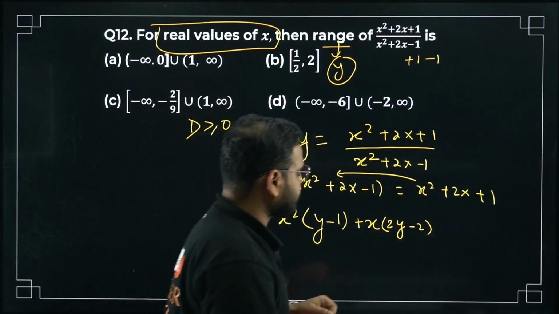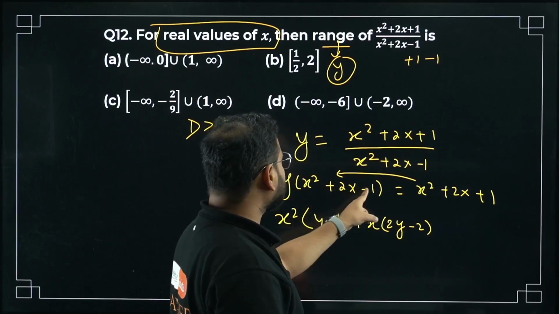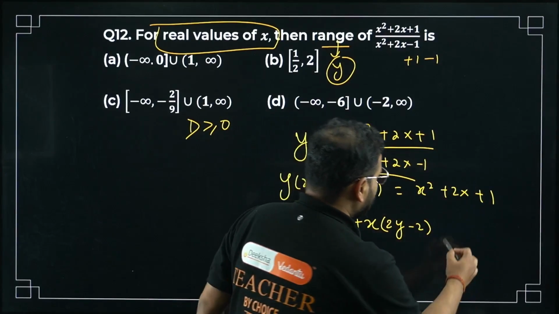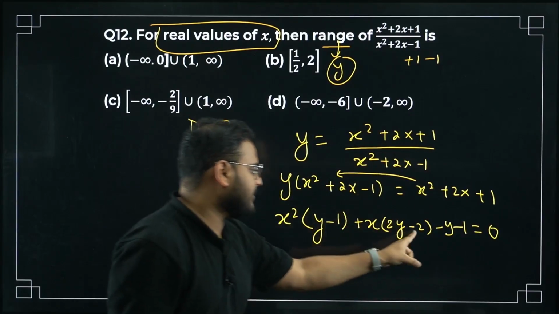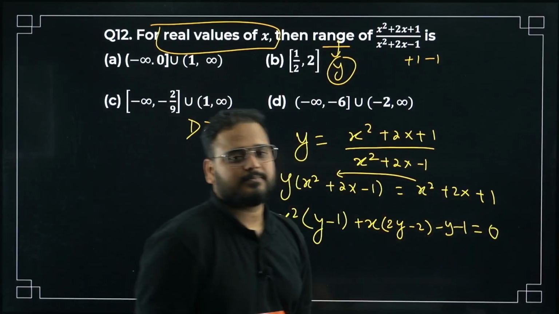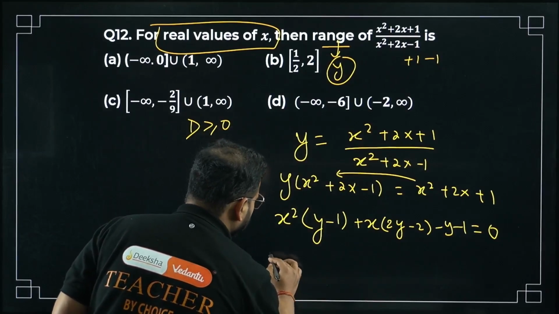Okay. Next, I have the constant term. What is it going to be? Minus y over here and minus 1 over there. So I write here minus y minus 1 equal to 0. How come? Y into minus 1 is minus y. Plus 1 comes here, minus 1. Okay, agreed.